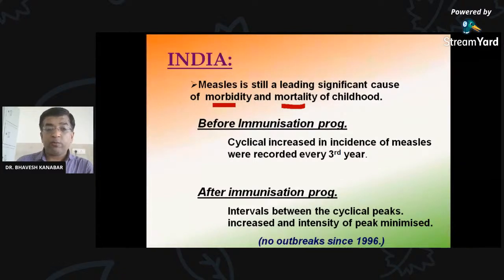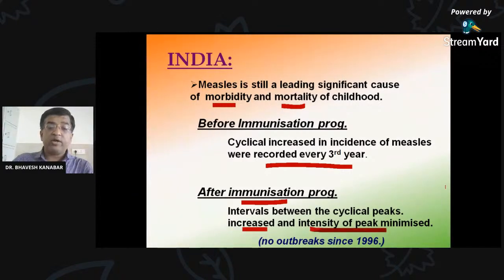Again, I repeat, smallpox is Sitla, which has been eradicated from the world in 1979. Chickenpox is Achabda, and measles is Ori. Right? So we are discussing Ori. Before the immunization program, a cyclic increase in the incidence of measles was recorded every third year. So every third year there were increasing cases. After the measles vaccine was introduced in the immunization program, the interval between cyclic peaks increased and the intensity of peaks was minimized. It means the incidence of measles decreased after introduction of the vaccine.